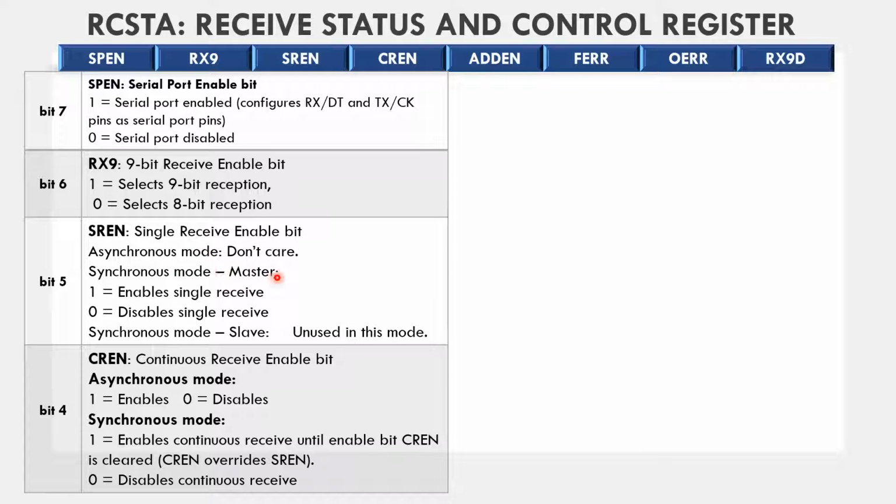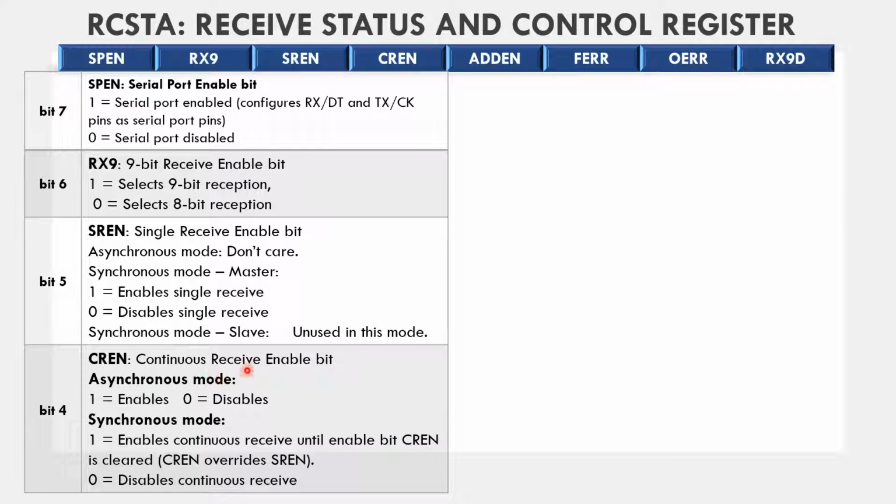Next bit is SREN, the single receive enable bit. In asynchronous mode, this is a don't care. In synchronous mode, that is in master mode, if this bit is set, it enables the single receive, and if this bit is reset, it disables the single receive. In synchronous slave mode, it is unused. Next is CREN, the continuous receive enable bit.